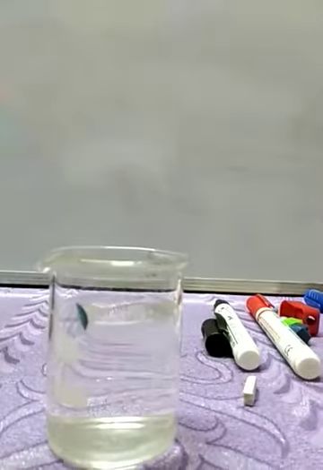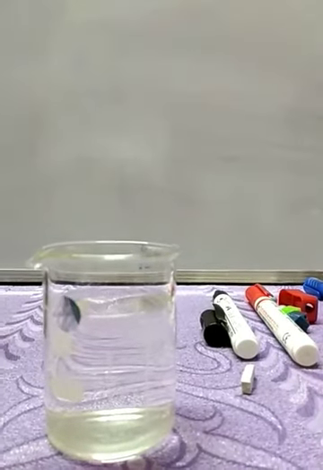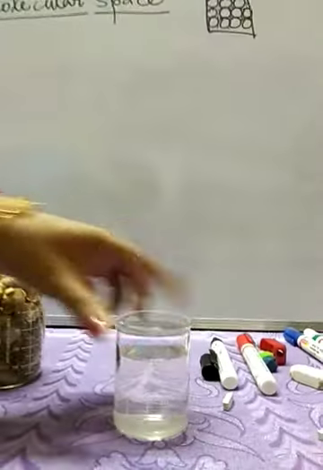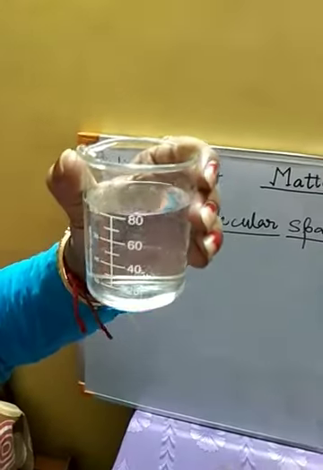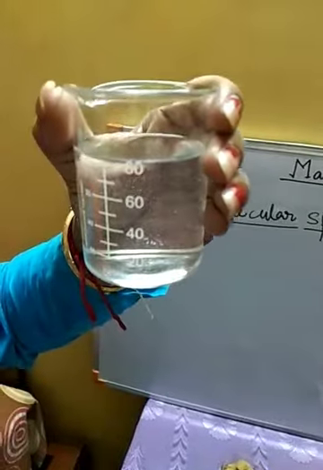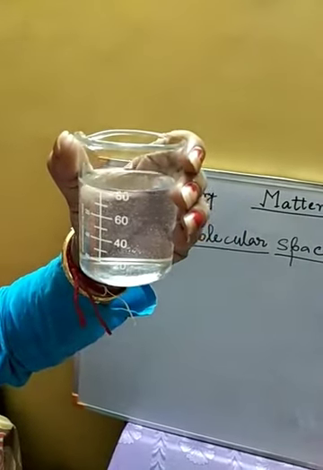Now we can prove that intermolecular space is there in a liquid too. I have taken water. Hope you can see that up to 80 ml I have taken normal water.